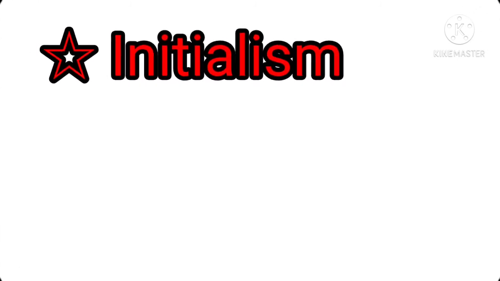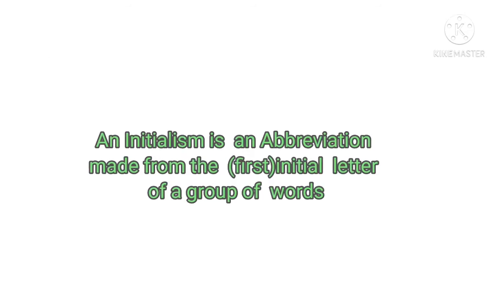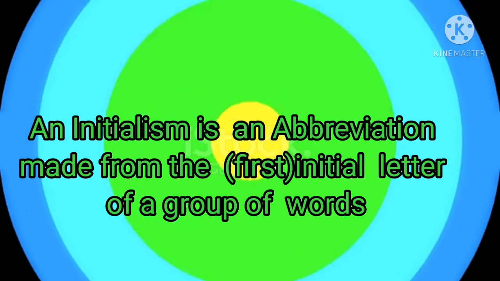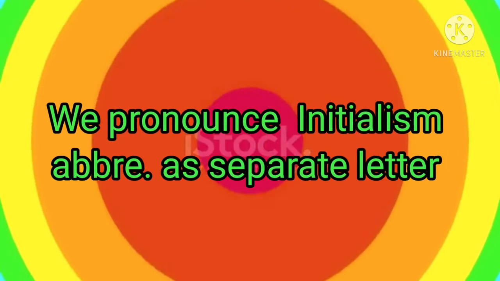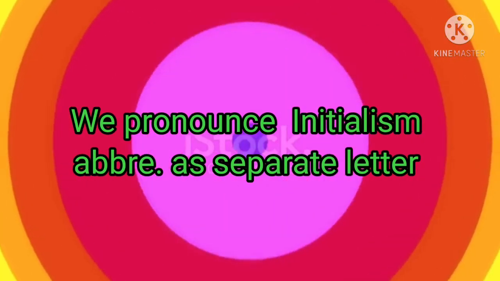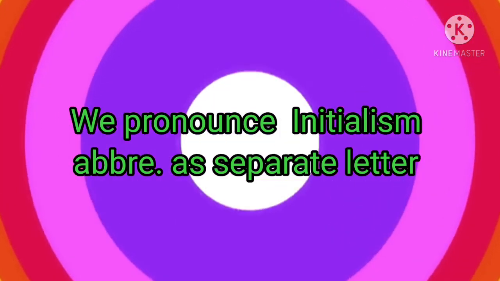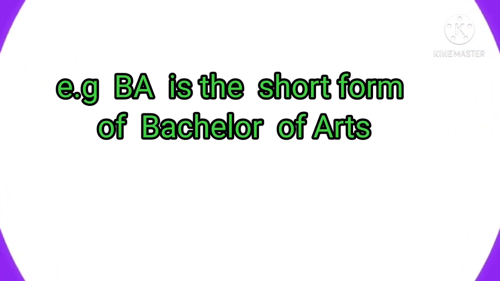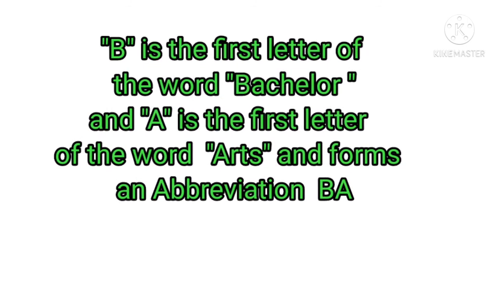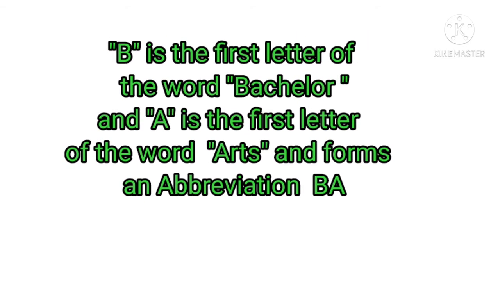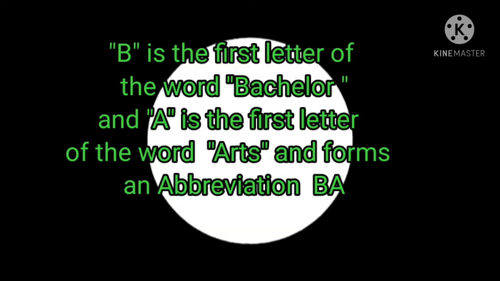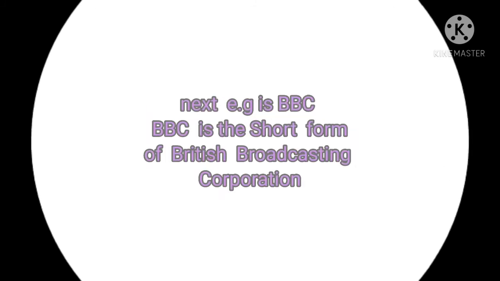Next is initialism. An initialism is an abbreviation made from the initial letter or the first letter of a group of words. We can say that in initialism we separate the letters and we pronounce them as individual letters. For example, BA. BA is the short form of Bachelor of Arts. From Bachelor, the letter B has been taken and from Arts, A has been taken and form an abbreviation.